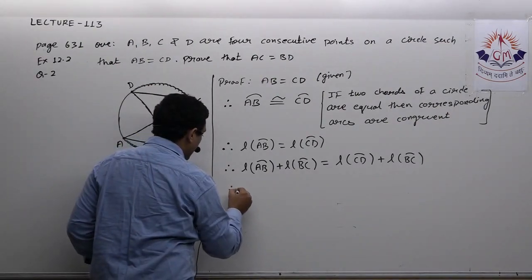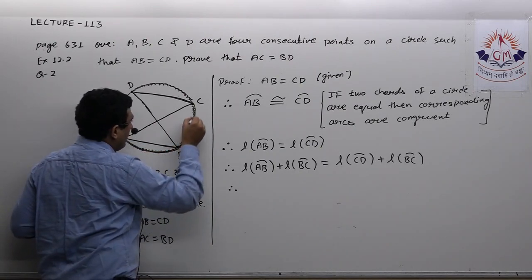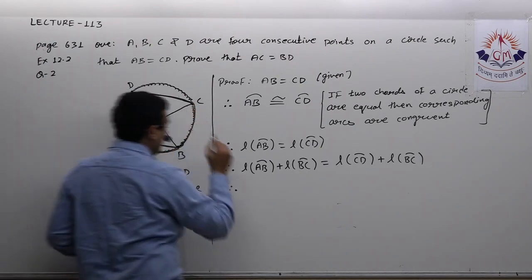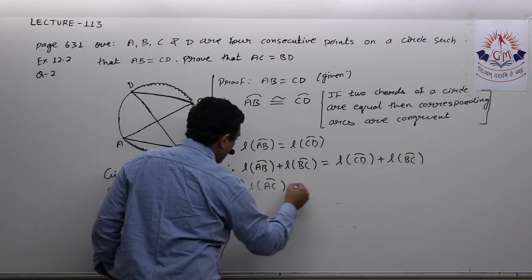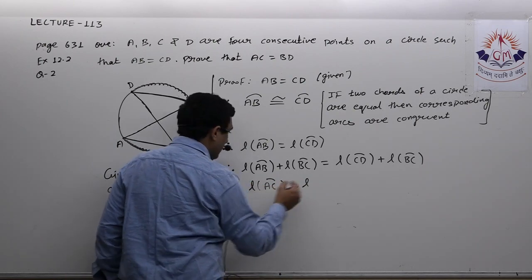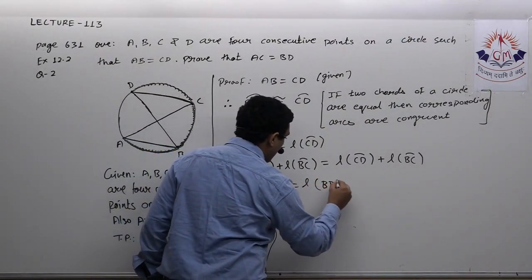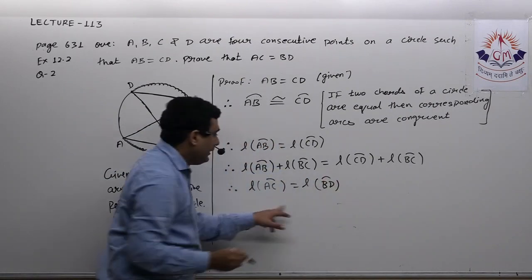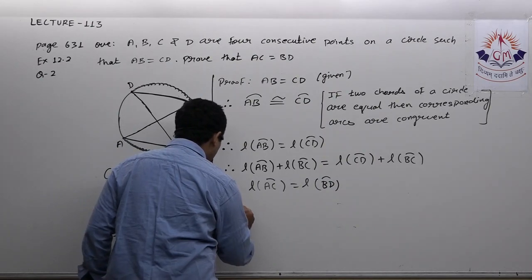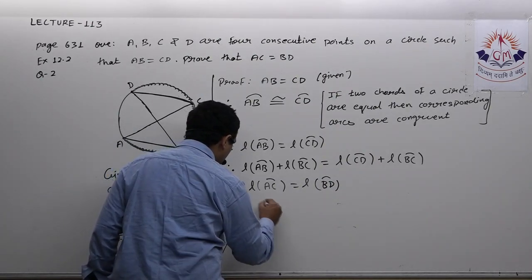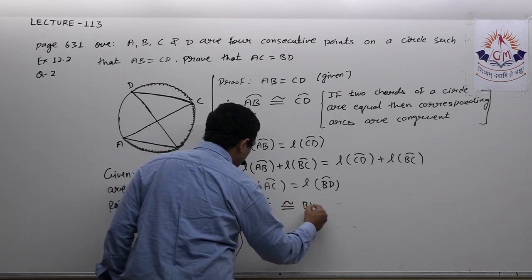When I add arc length AB with arc length BC, I get arc length AC. That is, length of arc AC is equal to length of arc BD. As these two arcs AC and BD are equal in length, they will be congruent. So arc AC is congruent to arc BD.